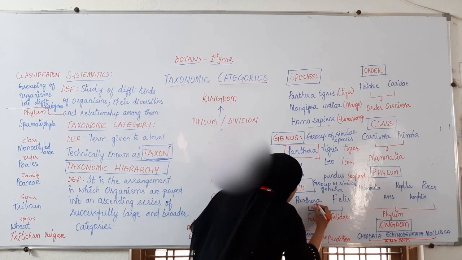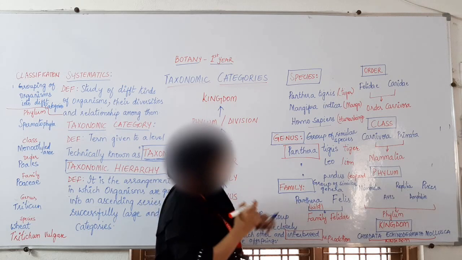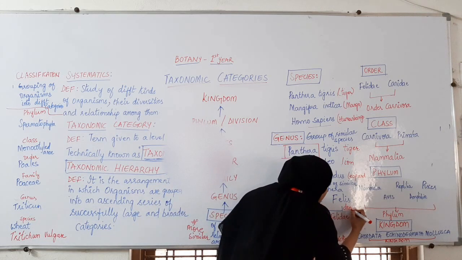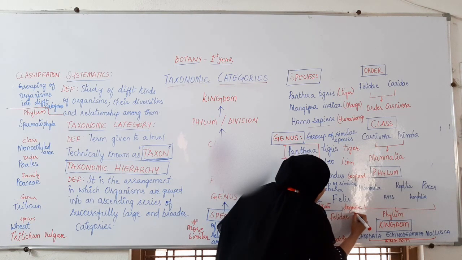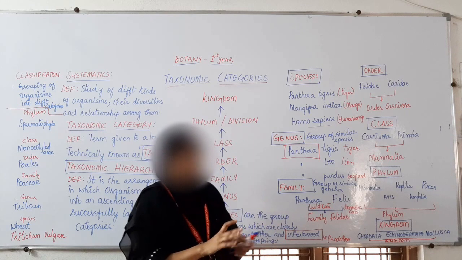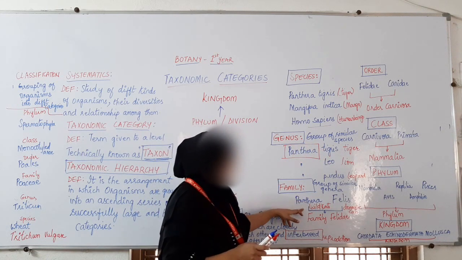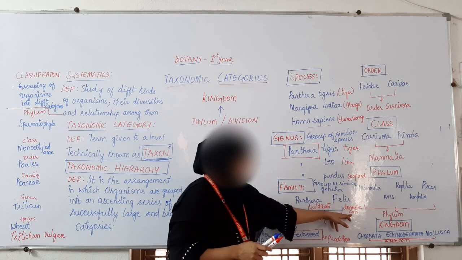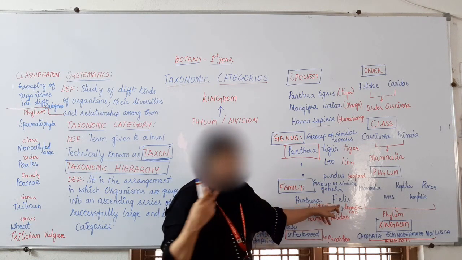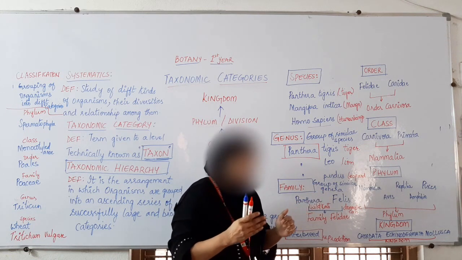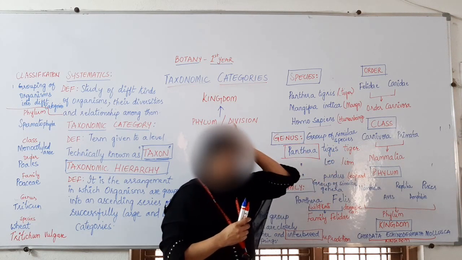And Felis is domestic cats. These are the wild cats and these are the domestic cats which we see around us. Even domestic cats share similarities with the tiger, lion and leopard.